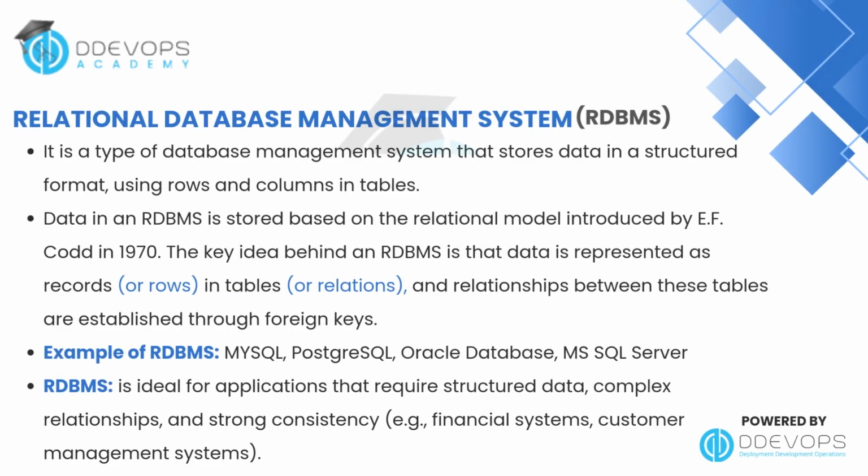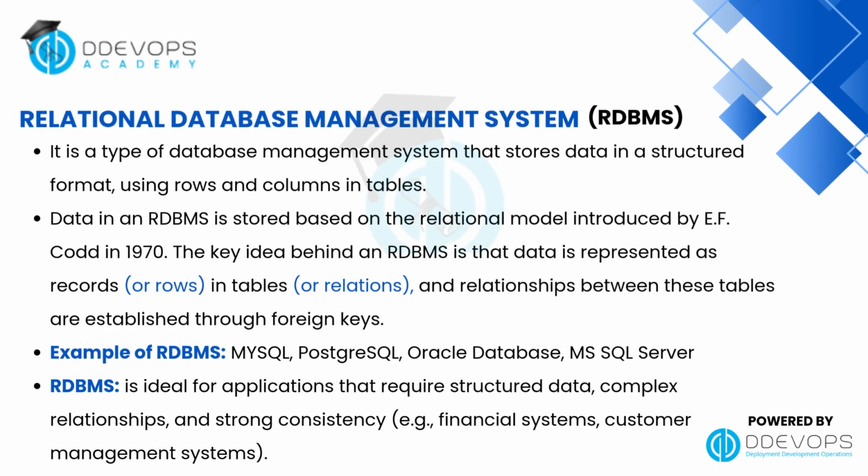Let's talk about the Relational Database Management System, or RDBMS. An RDBMS stores data in a structured format, using tables with rows and columns. This idea comes from the relational model introduced by E.F. Codd in 1970. The key concept is that data is represented as records in tables, and relationships between those tables are managed through foreign keys. Examples include MySQL, PostgreSQL, Oracle Database, and Microsoft SQL Server. RDBMS is ideal for applications that need structured data, complex relationships, and strong consistency, like financial systems or customer management systems.